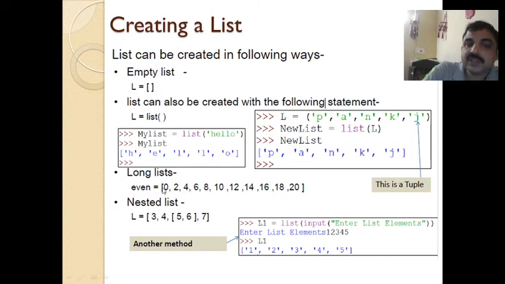Similarly, we can have a long list, which contains a number of elements. Then we can also have a nested list, that means one list within another. So 3, 5 and 6 are already a list, so it is a member of this. Clear? There is another method here, L1 = list(input("enter list of elements")). So you will enter the elements like 1, 2, 3, 4, 5 written together. When you display L1, it takes all the elements one by one, individually, as list elements. Clear?